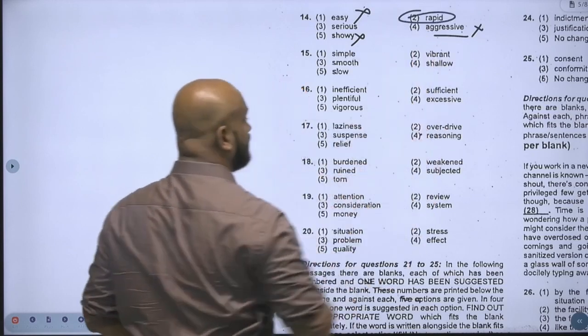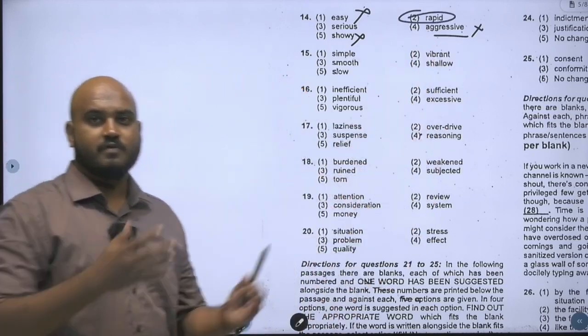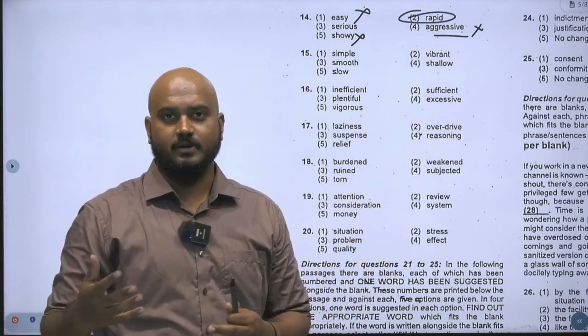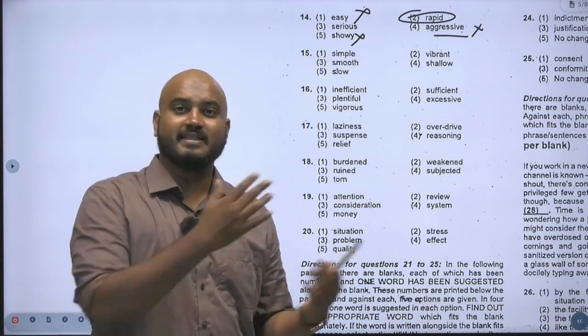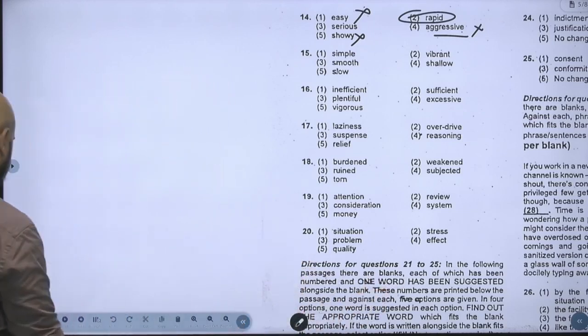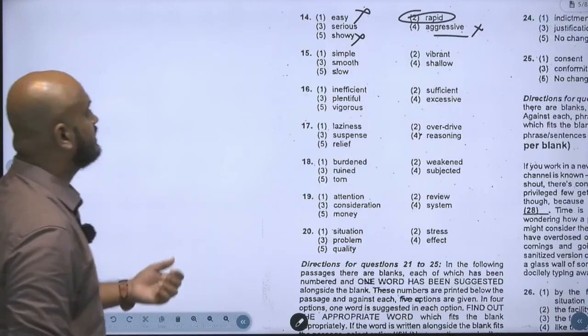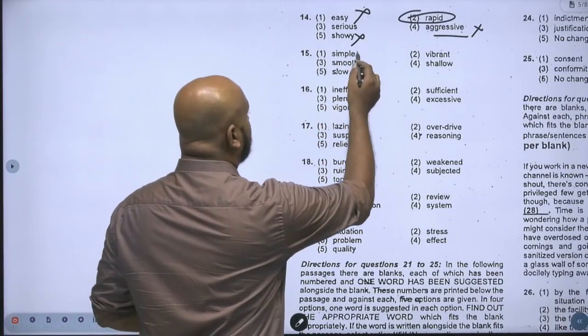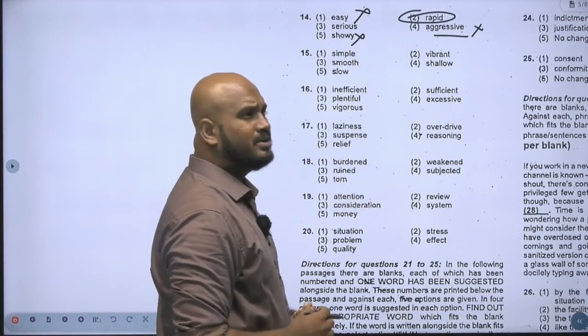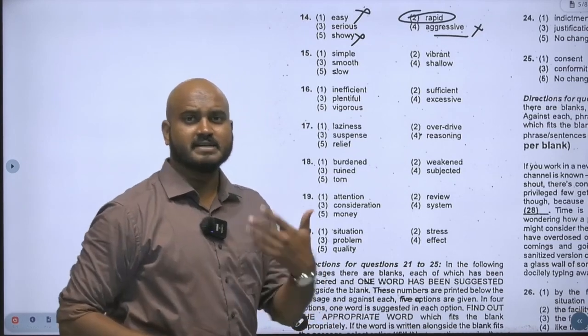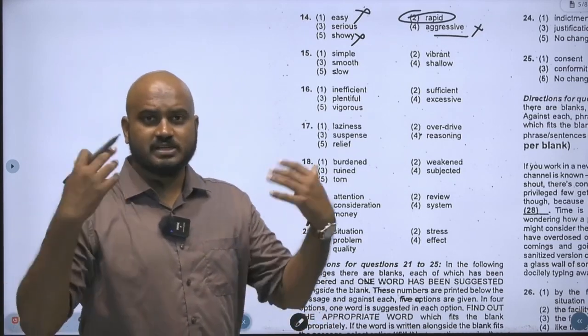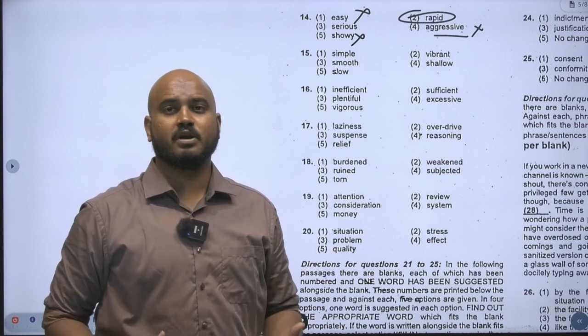Why? What is the meaning of rapid? Quick. So if you compare the breathing of a baby and the grown-ups, that is us, we tend to breathe faster than the baby in itself. Breathing tends to become rapid, and if you breathe fast, does your breathing become simple? Many people say simple. Absolutely not. See, if you breathe faster, what happens? The organs in your body will not get sufficient.